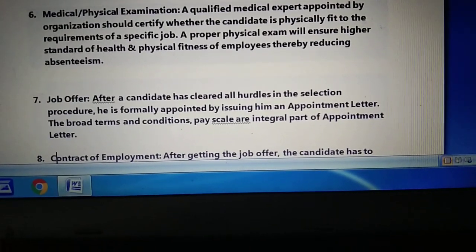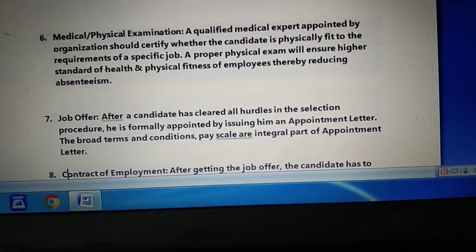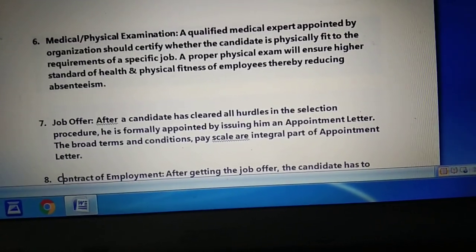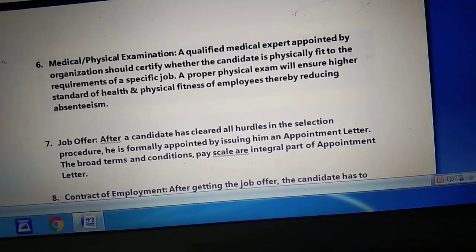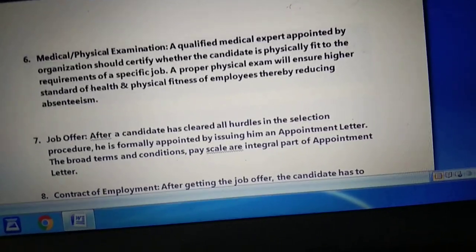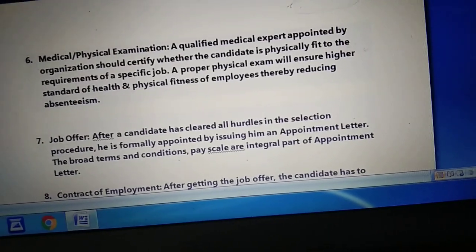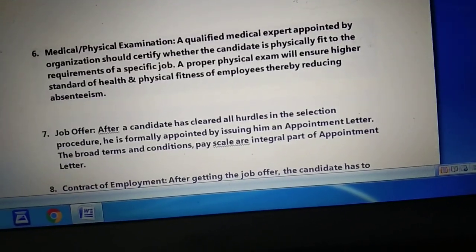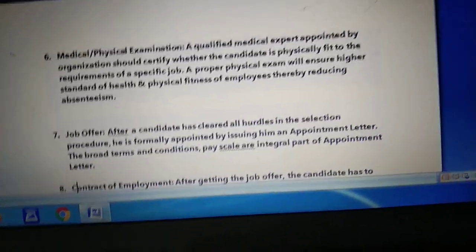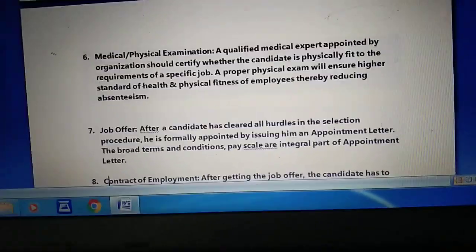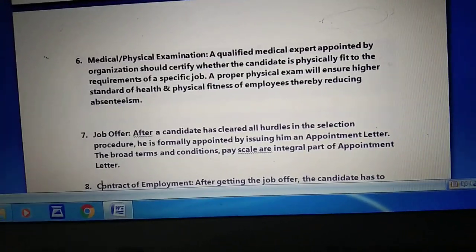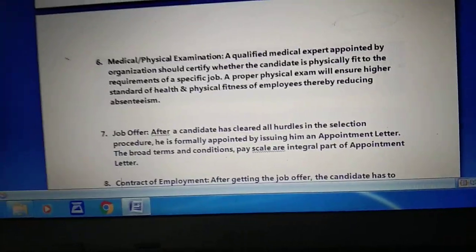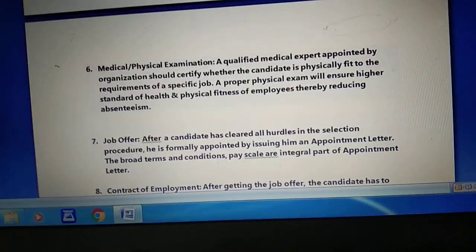Now once the job is offered to the employee, a proper appointment is made, along with confirmation of his acceptance. Such a letter generally contains a date by which the appointee must report for duty. The appointee must be given reasonable time for reporting also. So this appointment letter or job offer is basically a letter where all the rules and terms related to the job are specified.